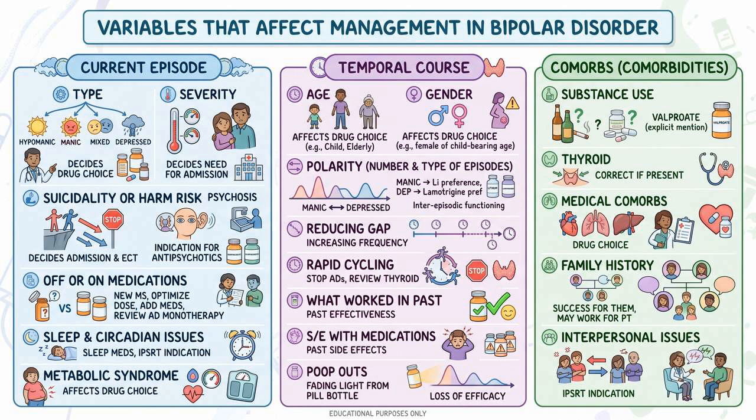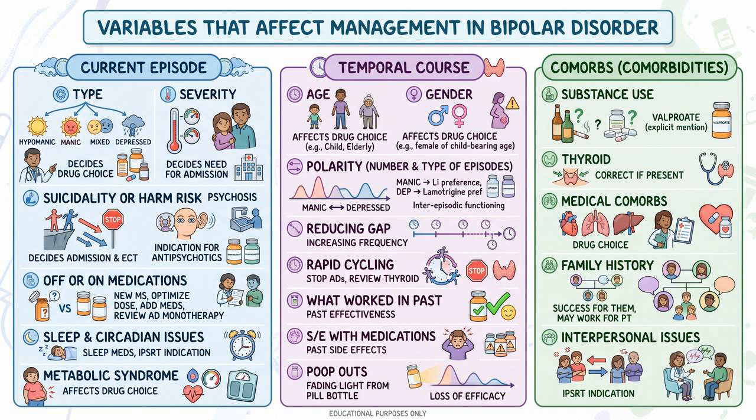The third major category involves concurrent comorbidities. Comorbid substance use often steers the pharmacological choice toward valproate. Thyroid dysfunction is common in this population and must be corrected if present. Other general medical comorbidities will further restrict or guide your choice of pharmacotherapy.